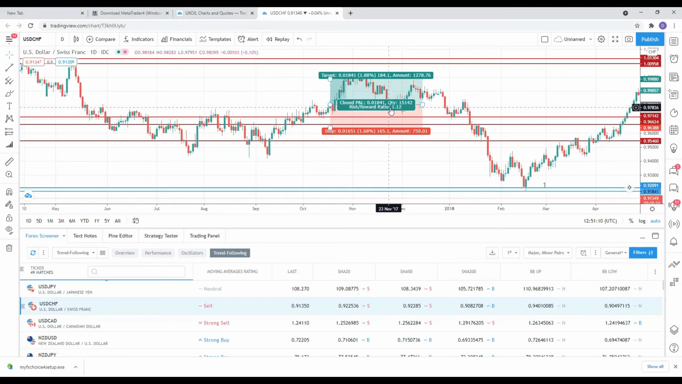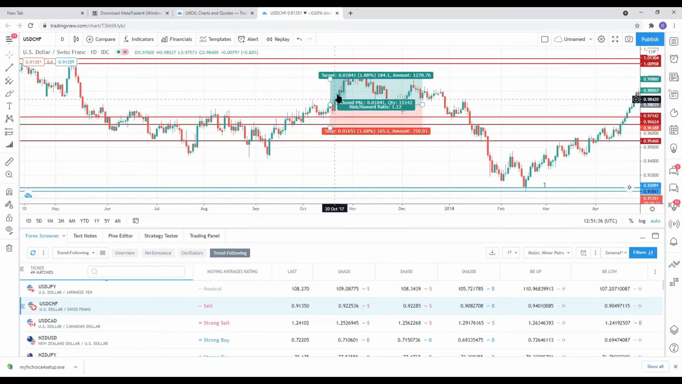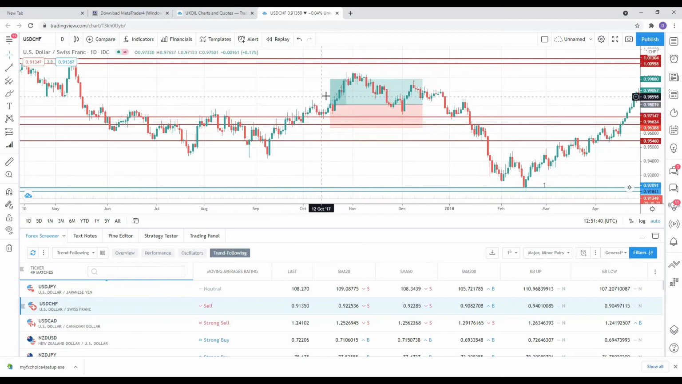The risk to reward ratio was 1.12. The size of the reward here, which is the green area, the potential win here is larger than the potential loss. So for me, this was a good trade. This gave me a good risk to reward ratio. So I would have taken this trade.